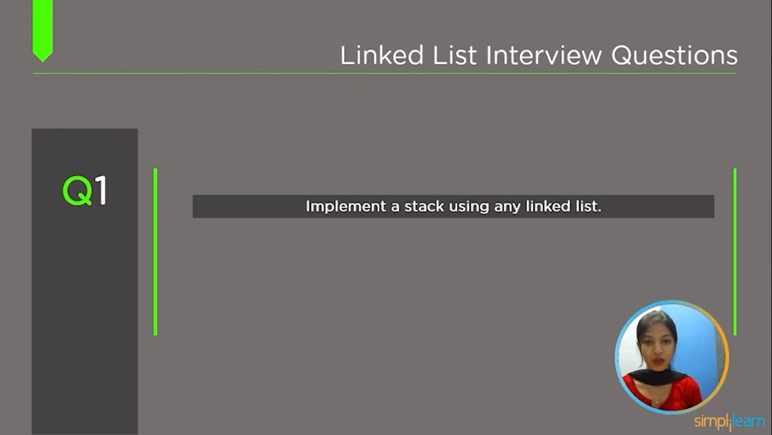So here I have one question for you guys. And the question is, implement a program to check whether the list is palindrome. Please try to find out the answer and let us know the solution for this question in the comment section below.